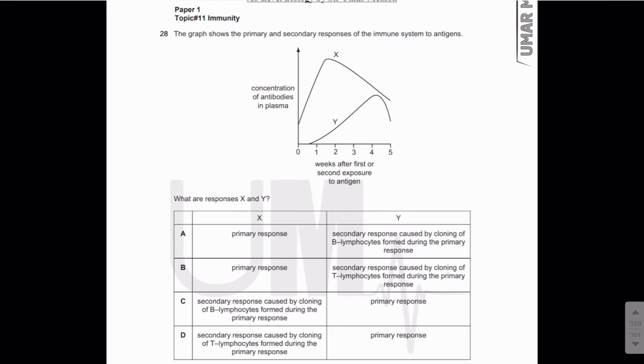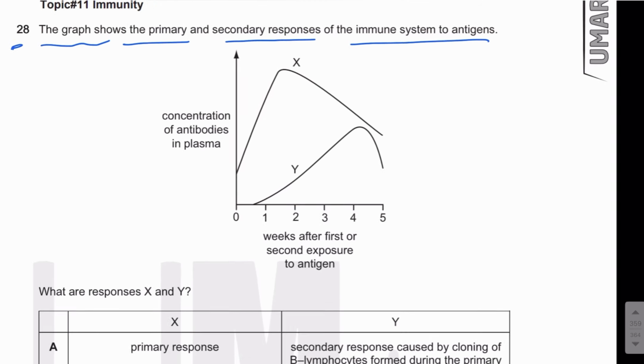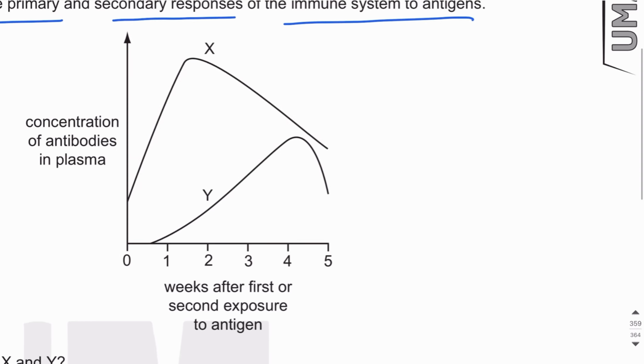Let's discuss MCQ number 28. The graph shows the primary and secondary responses of the immune system to antigens. What are responses X and Y? So guys, you need to know this graph. If you look at the responses X and Y, you need to know that Y is the primary response and X is the secondary response.